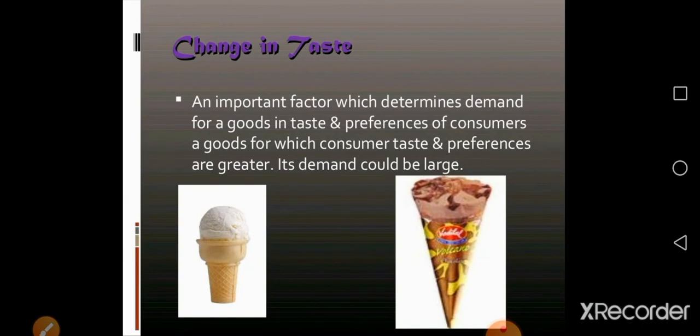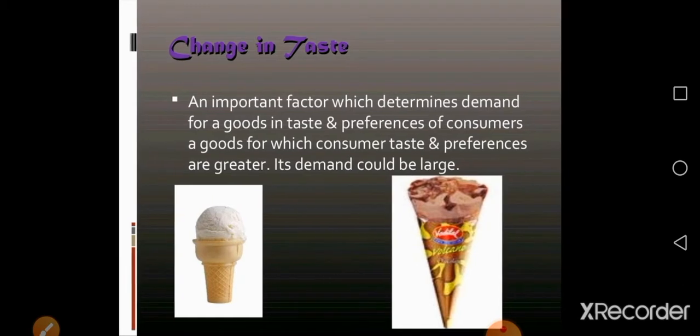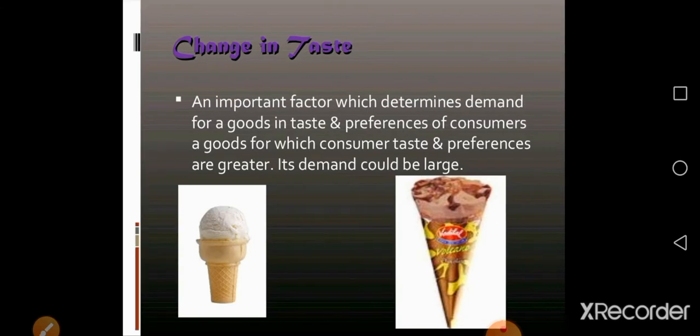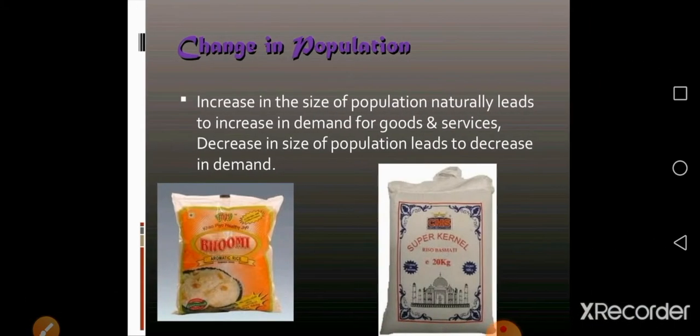Next factor is change in taste. This is an important factor which determines the demand for a goods. That is the taste and preference of consumers. A goods for which consumer taste and preferences are greater, its demand could be large, otherwise its demand decreases.